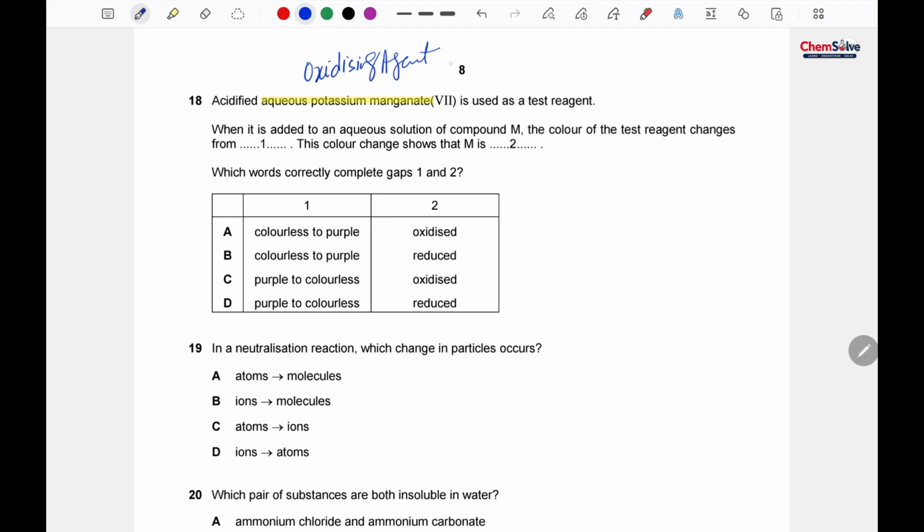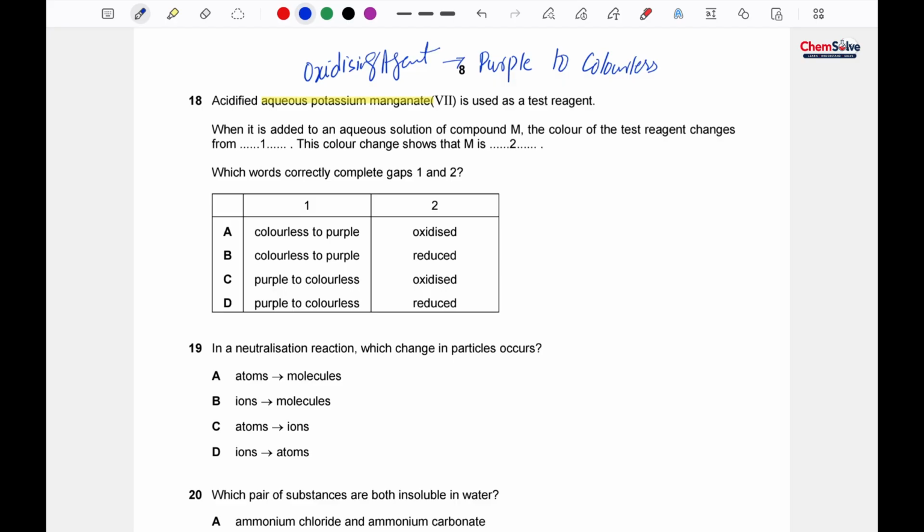Okay, so for potassium manganate, the color change is purple to colorless. There is a table in your book in the chapter redox reaction, and there are all the color changes of the oxidizing and the reducing agent being mentioned. You can look for that table in your textbooks.